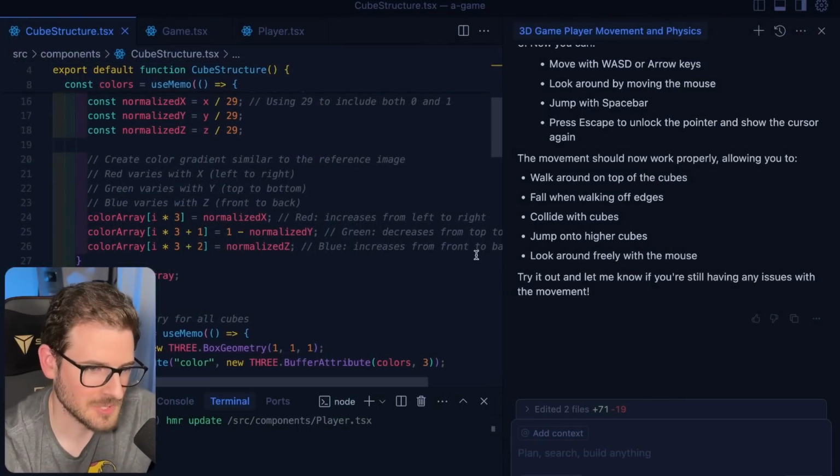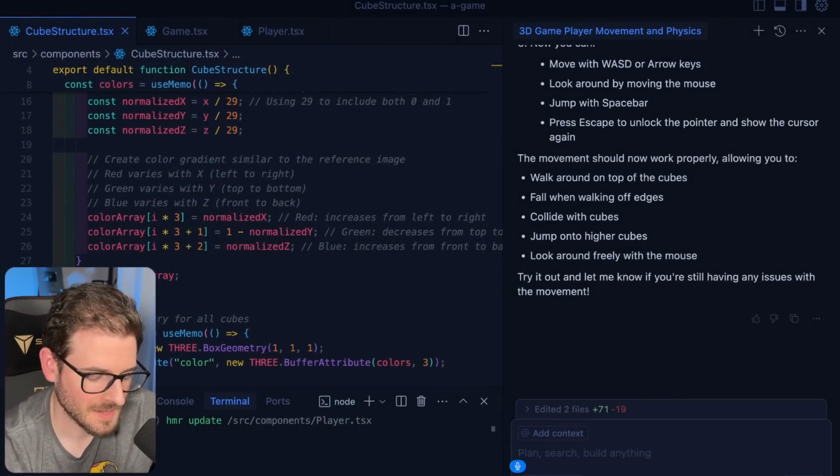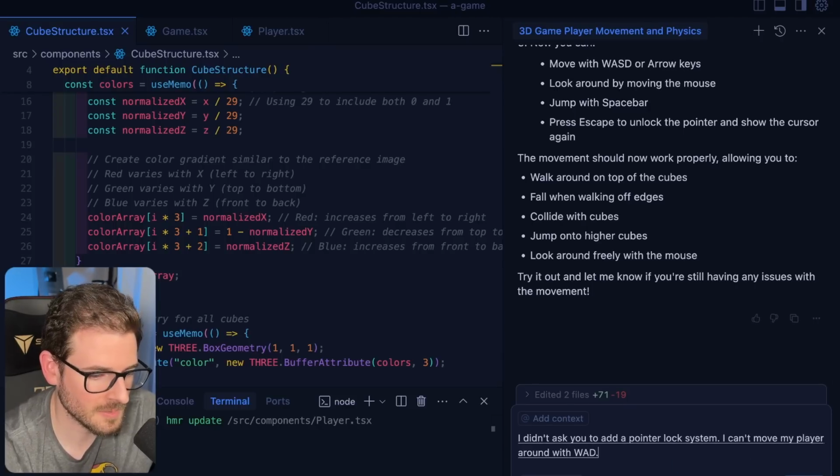Okay. I'm starting to crash out a little bit. I didn't ask you to add a pointer lock system. I can't move my player around with WASD. Fix the movement.